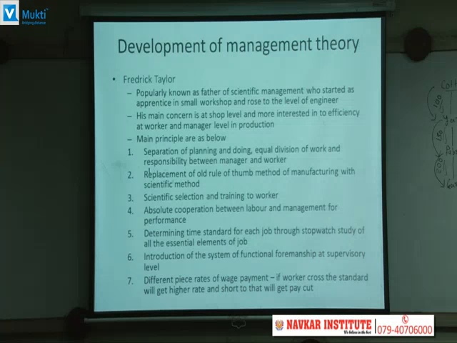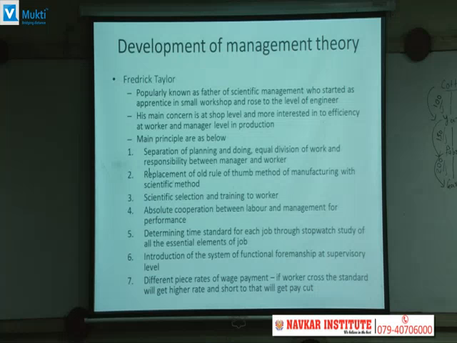So both of them got the proper work. So there is an equal division of work between the manager and a worker. Then replacement of the old rule of thumb method of manufacturing with the scientific method. There is a new innovation in the scientific method, and a new innovation in production, introduced by Frederick Taylor. Then scientific selection and training of the worker.